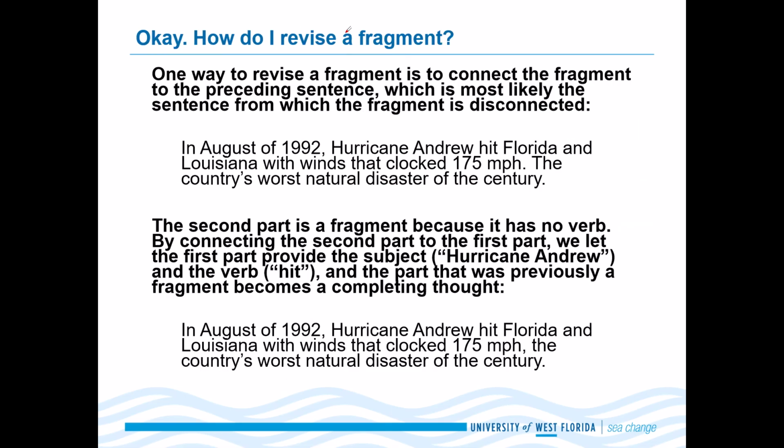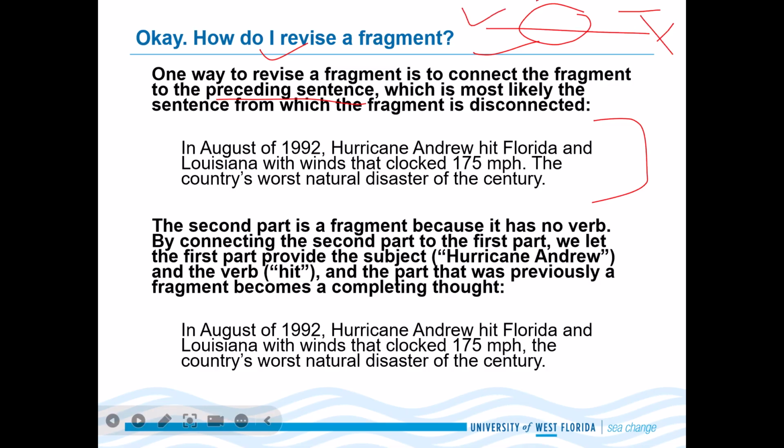Okay, so if we have a fragment in a sentence, if I've written something and it has a fragment, how do I revise it? How do I make it better? One way to revise or to correct a fragment is to connect the fragment to the preceding sentence. Just simply take the fragment and connect it with the previous sentence, and it will no longer be a fragment, it will be a complete sentence, right?